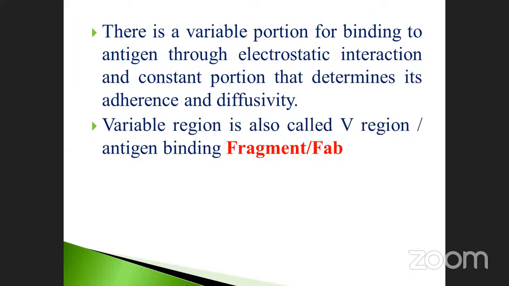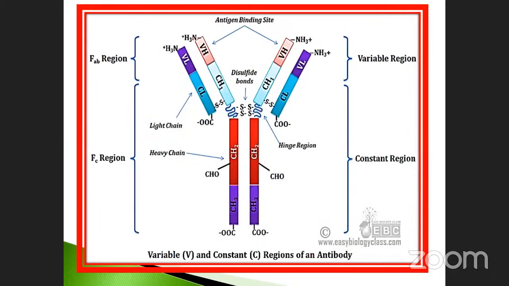There is a variable portion for binding to antigen through electrostatic interaction, and the constant portion that determines its adherence and diffusivity. The variable region is also called the V region. The antigen binding fragment is called the Fab. The antigen binding site is called the Fab region. The antigen binding region is called the fragment antigen binding region, otherwise called the Fab region. Okay, got it. Already we discussed this, isn't it?